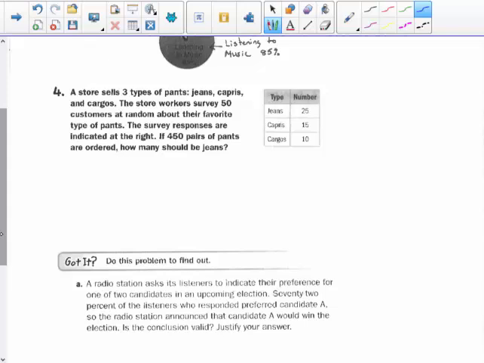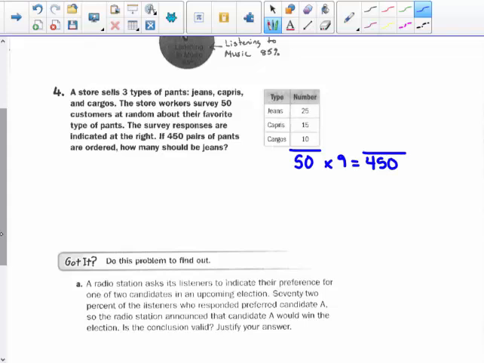Well, you want your customers to get what they're interested in buying, so you're going to want to take a look at the results of your survey, because that's what you want. You want to know, do you like jeans, capris, or cargos? So there were 50 people total in the survey, and now the manager is going to order a total of 450 pairs of pants. Well, 50 times 9 would equal 450.